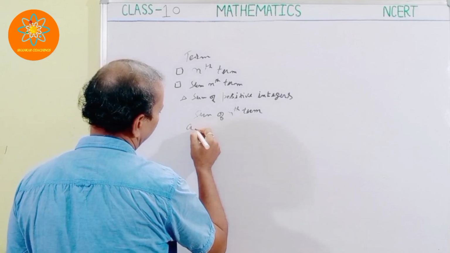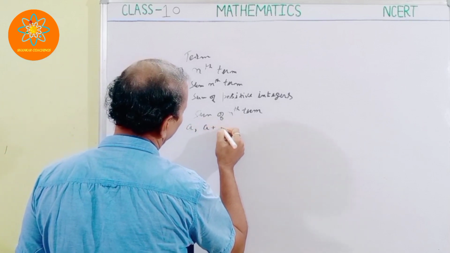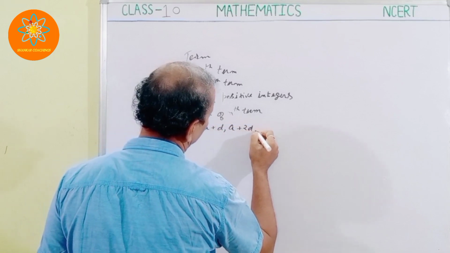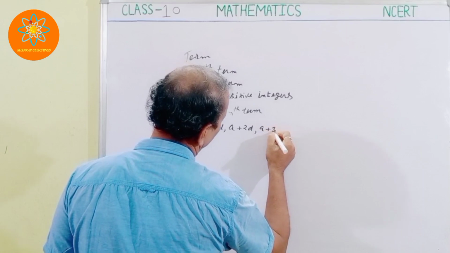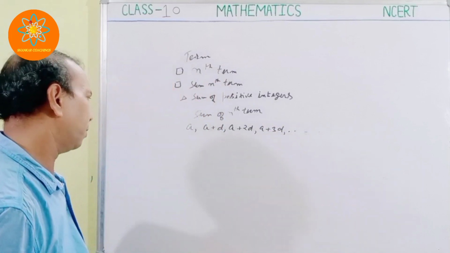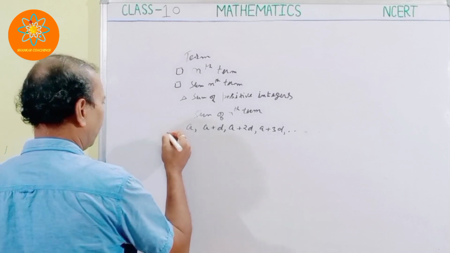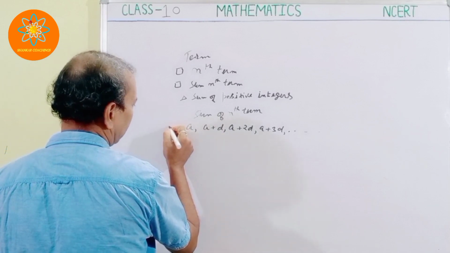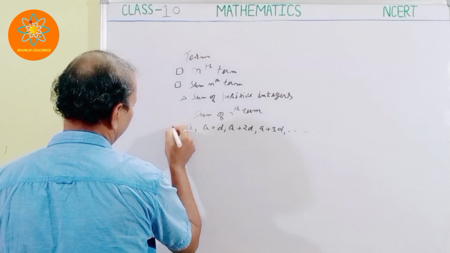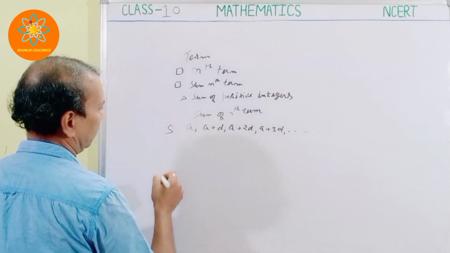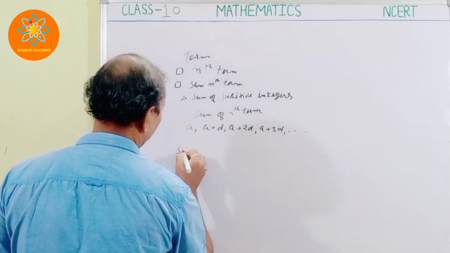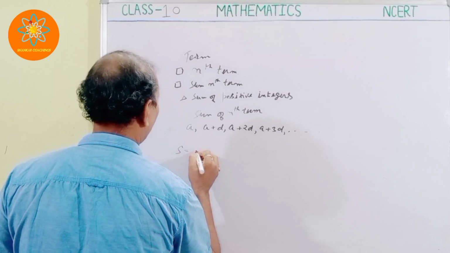This is A, A plus D, A plus 2D, A plus 3D, and so on. Let's suppose the sum is given as S.